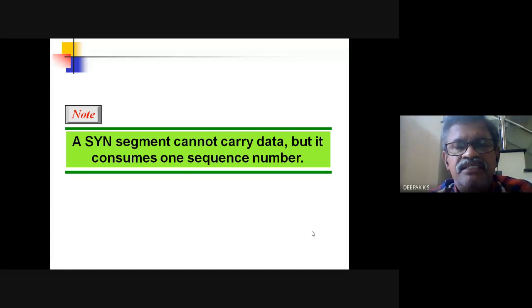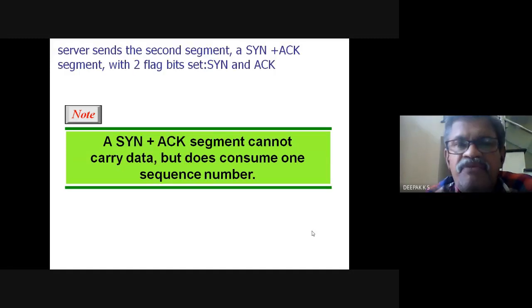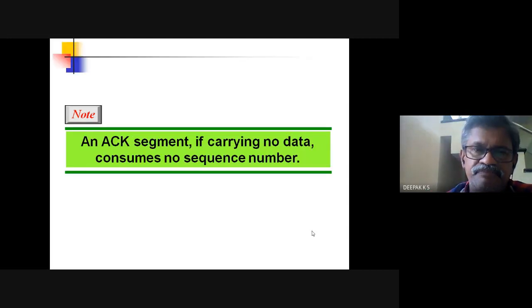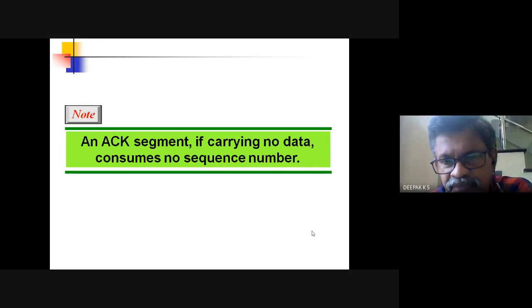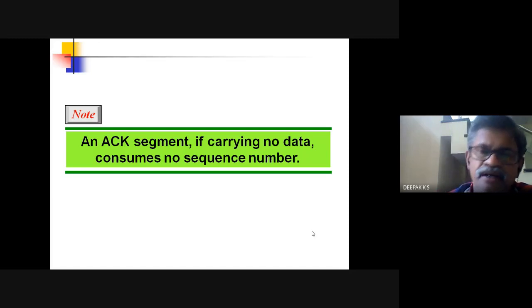So a SYN segment cannot carry data, but it consumes one sequence number, the initial SYN segment from the client. Now the server sends the second segment as a SYN plus ACK segment with two flag bits set, SYN and ACK. The SYN and ACK segment cannot carry data, but does consume one sequence number. We had seen 15,000 for this one, and 8,000 for the other. Now the ACK segment, if carrying no data, consumes no sequence number.